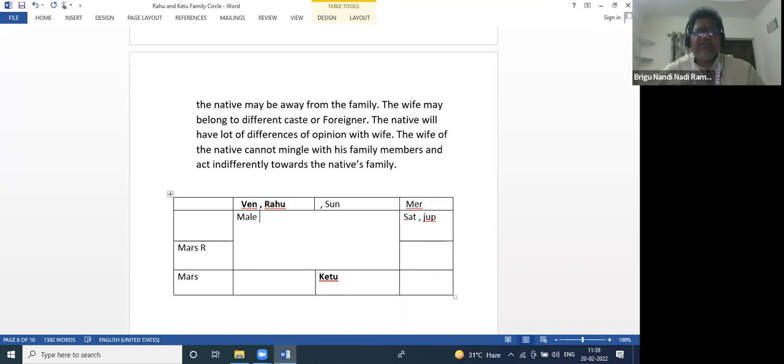So out of the Rahu Ketu family circle, Venus is outside. So even the sister may marry with somebody, she may be against the family traditions. Against the family traditions, she would get married to people of another religion, or even, you see, the family has some rivals in their village or among their relatives.